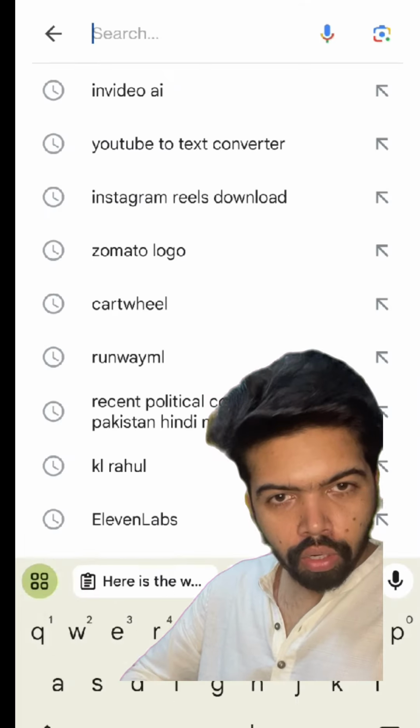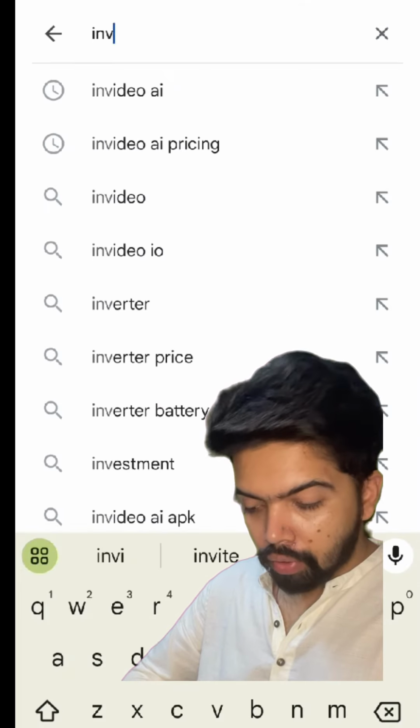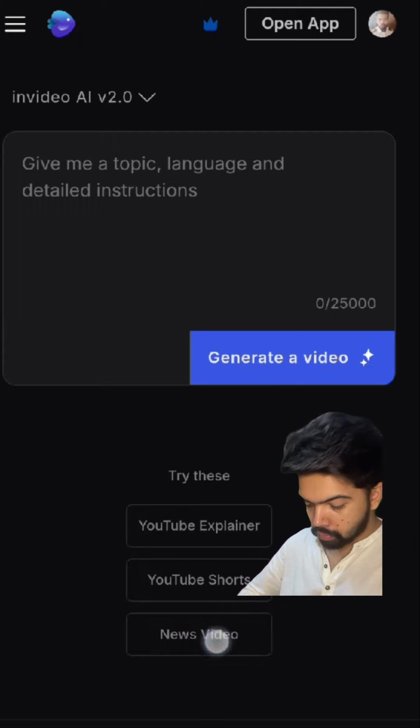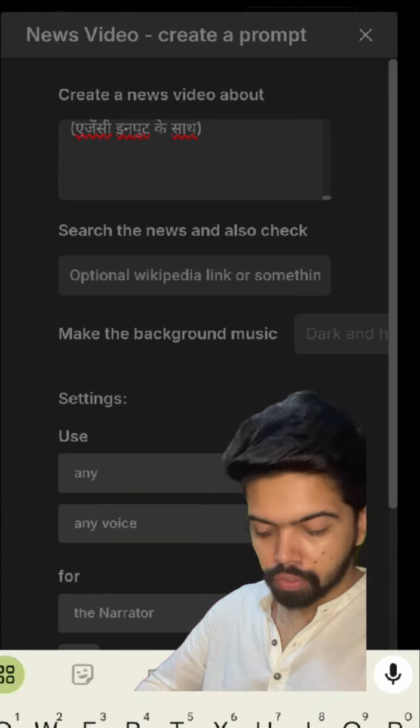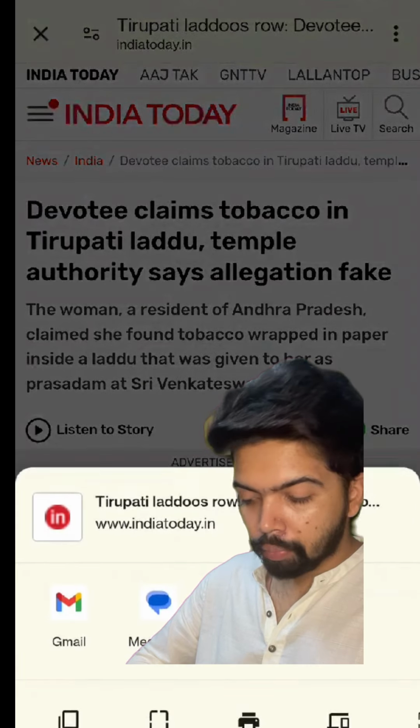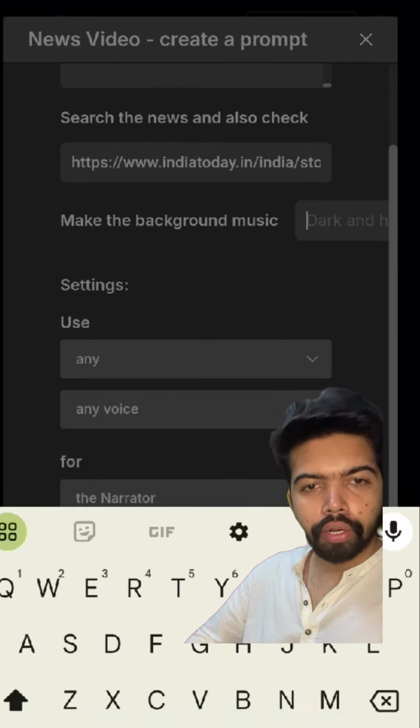Once you have copied, go to google.com and then you type invideo.ai. You click on InVideo AI, you click on generate video. I have selected news video. You paste the content which we have copied from GPT. Go back to the link and copy the link. Paste the link and then you click on continue.